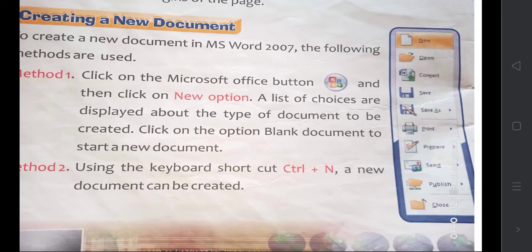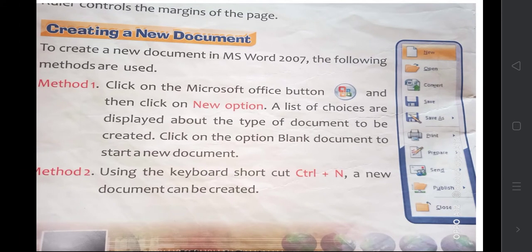Okay, now creating a new document. How to create a new document? Click on the MS Office button. Then click on the option New. The blank document will appear.